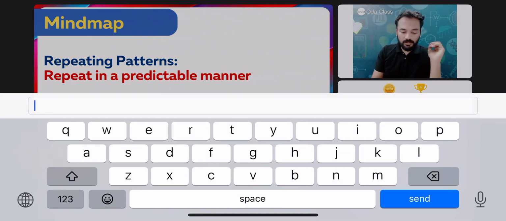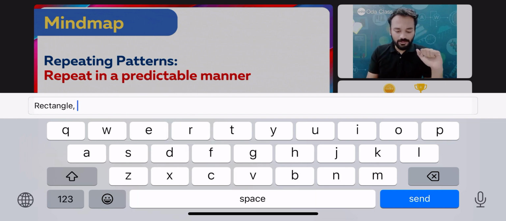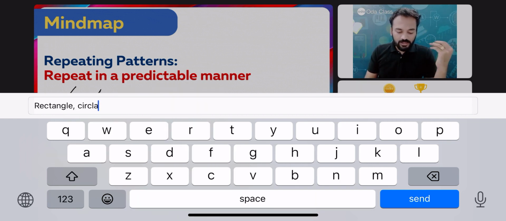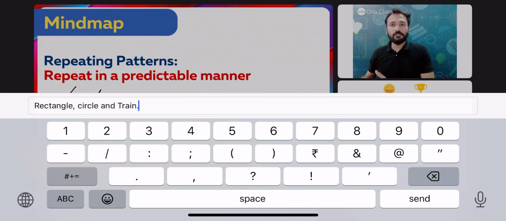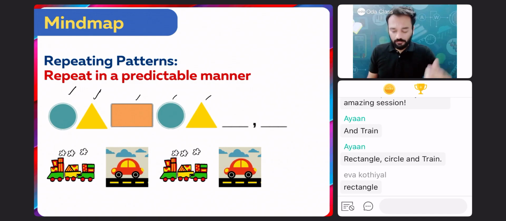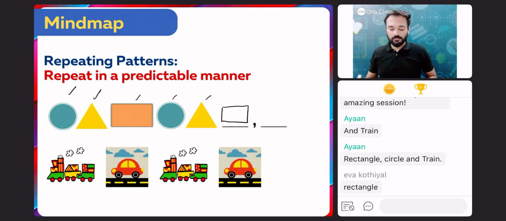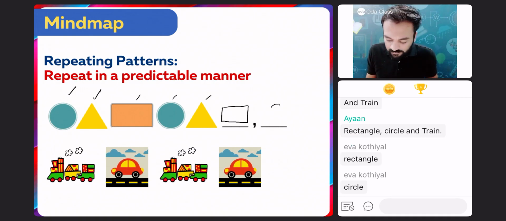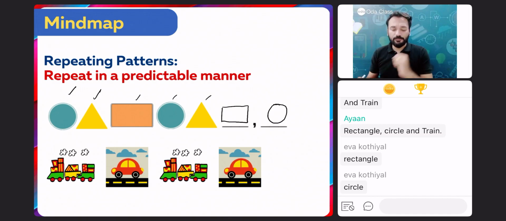For example, in the first one over here, there are certain shapes which are repeating again and again, right? If you see circle, then triangle, then rectangle. After circle, this triangle comes again. After triangle, what will come? Again rectangle will come. Very good, everyone. After rectangle, what will come? After rectangle, again one circle will come. Clear? This is known as repeating pattern.